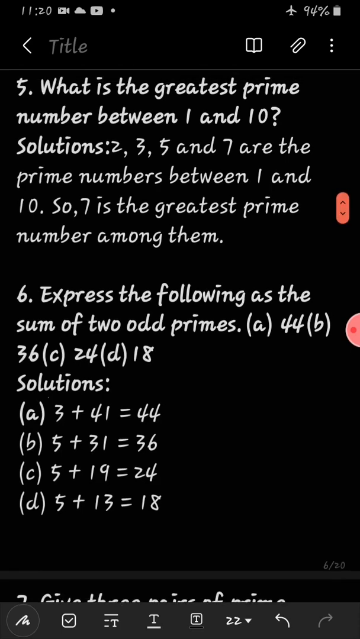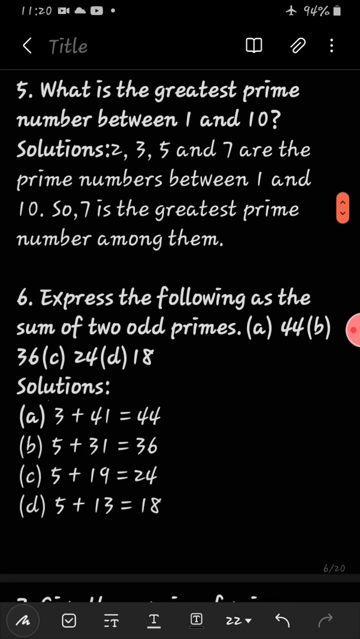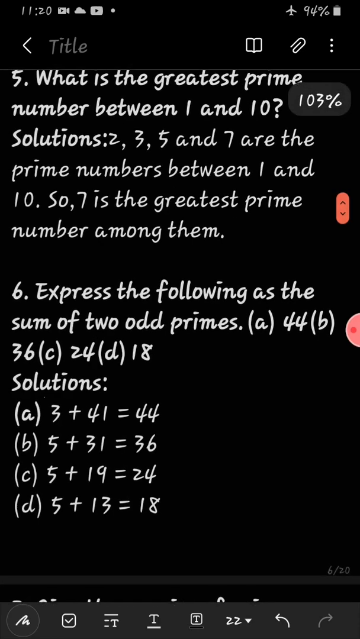Now question number 6. Express the following as the sum of two odd prime numbers. So here are some numbers. We have to show each as a summation of two prime numbers. So 3 plus 41, both are prime, is equal to 44. 5 plus 31, both are prime, is equal to 36. 5 plus 19, both are prime, is equal to 24, and 5 plus 13 is equal to 18. So both are prime, 5 and 13.